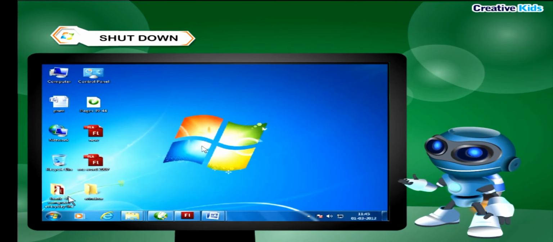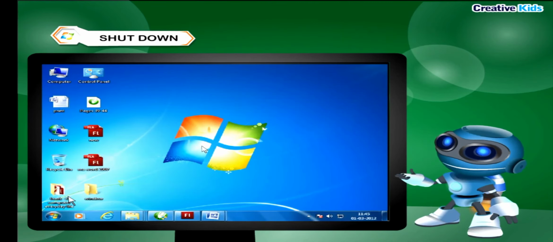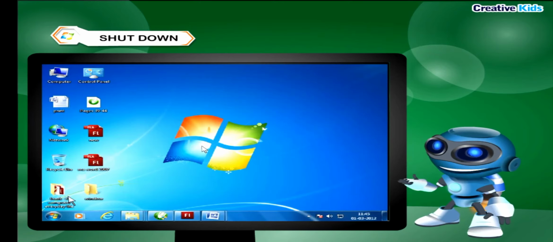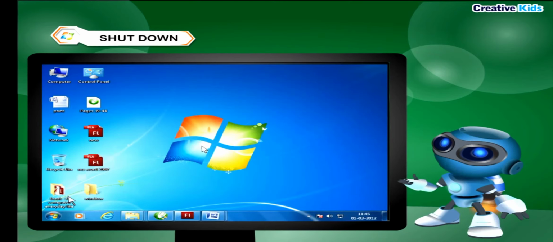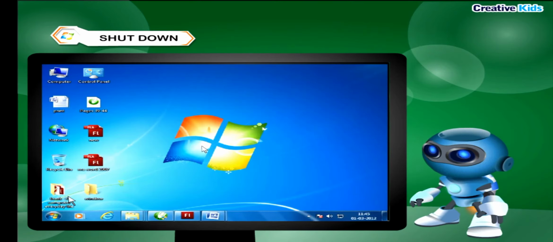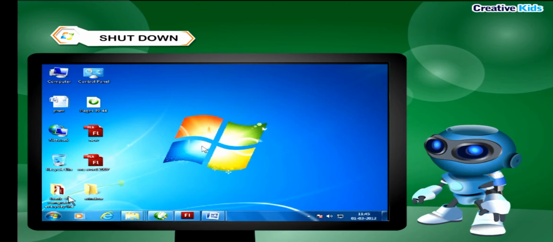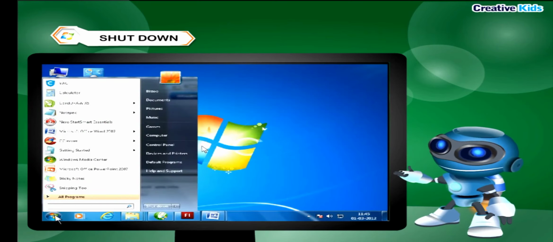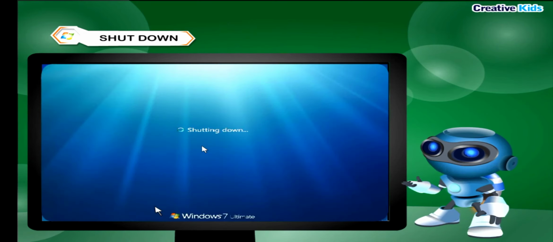Shutdown. You close Windows by using this option. This option in Start menu closes all the open programs and completely turns off your computer. To shut down your computer, just click the Start button and then click the Shutdown option.